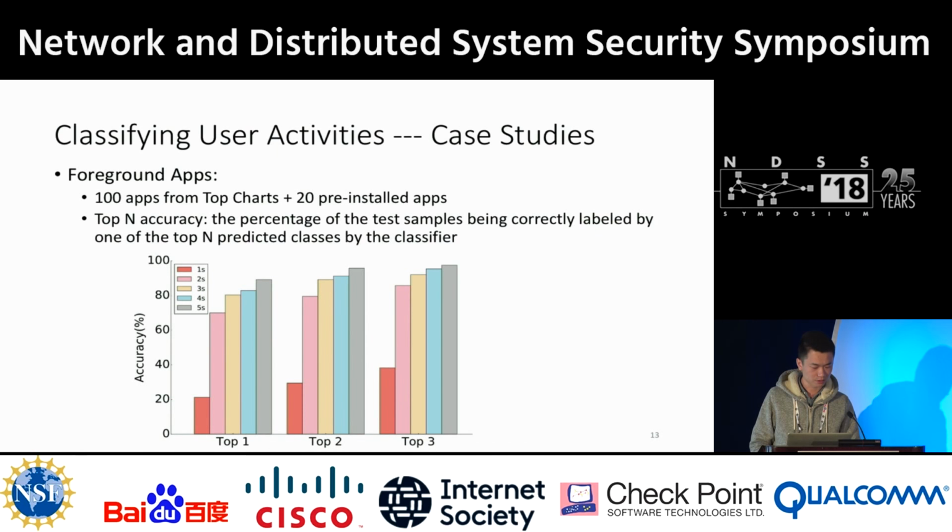So our first case study is identifying popular apps. We download 100 apps from the top charts in the App Store, and we choose another 20 pre-installed apps. We used top-N accuracy to evaluate our result. So this figure shows the result. We can see that for 5 seconds of data, the top 1 accuracy is about 90%, and the top 3 accuracy is 97.5%.